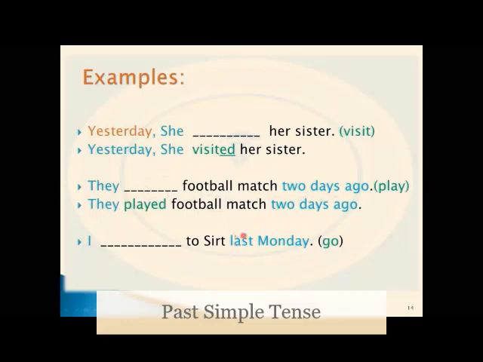Since there is last, we should think of adding ed or using the past form of the verb. So let's think first of the subject. The subject is I. The verb, is it regular or irregular? Go is an irregular verb. So the past of go is went. So we say, I went last Monday.